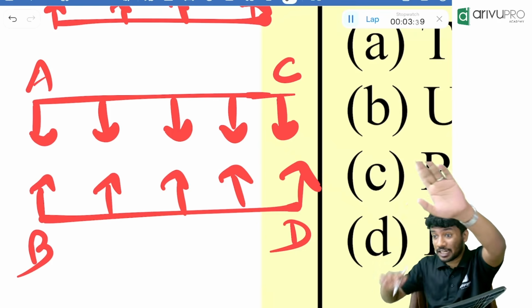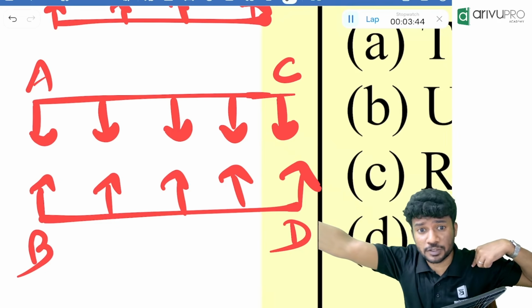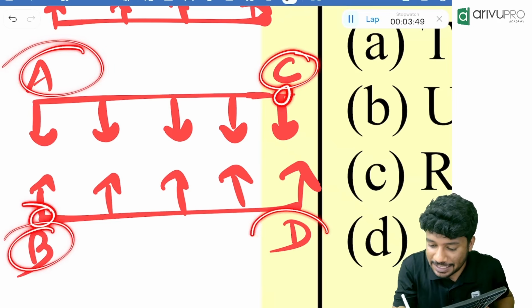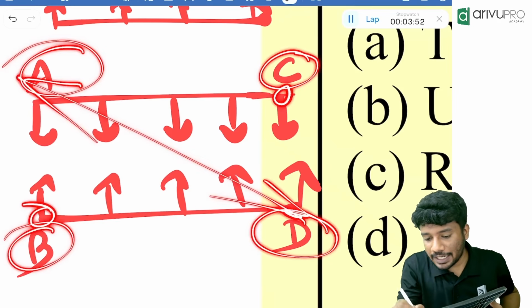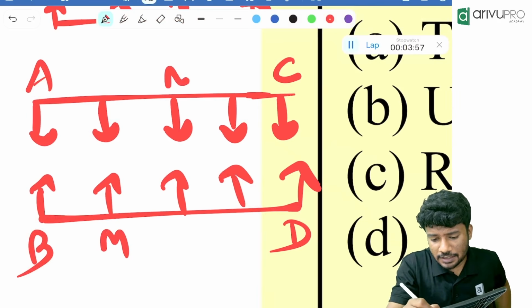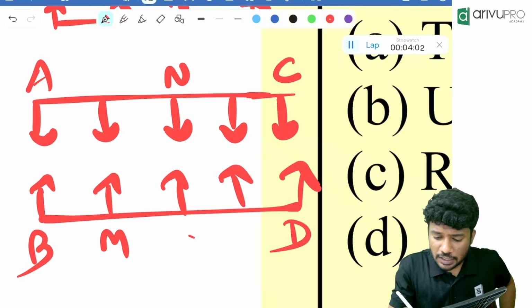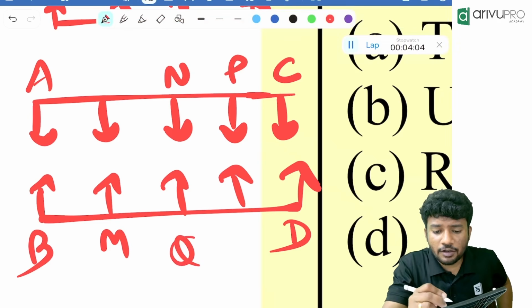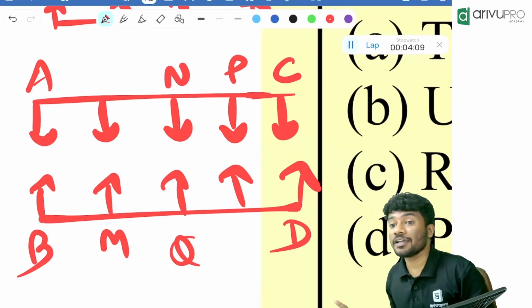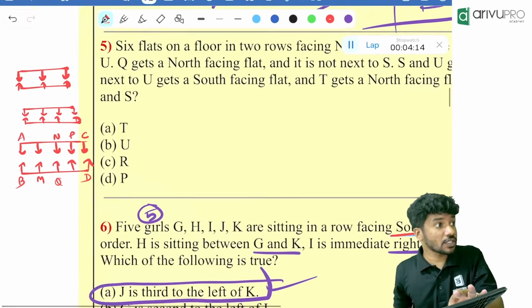Diagonally opposite means from opposite edges. Whoever is sitting opposite to each other at the edges, like C and B, like A and D, they are sitting diagonally opposite. Now my question, if M is there and N is there, are they diagonally opposite? No. If Q is there and P is there, are they diagonally opposite? No. Whoever is sitting at the edges will only be diagonally opposite. Keep a note of that. This is very important. It will be used in multiple questions.